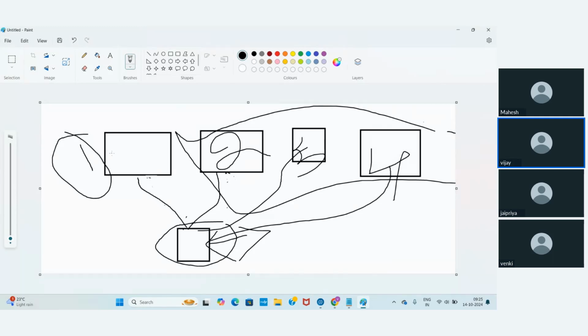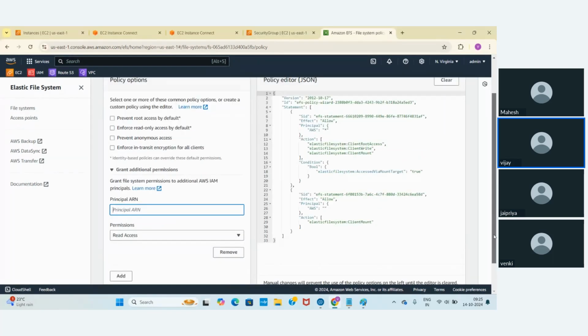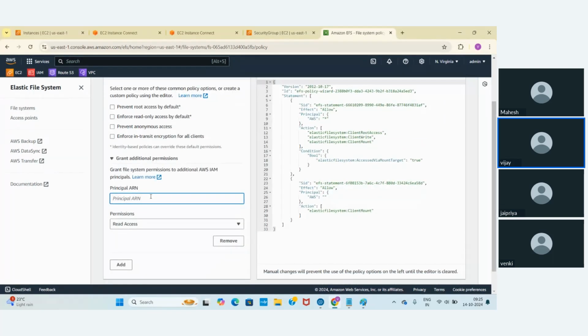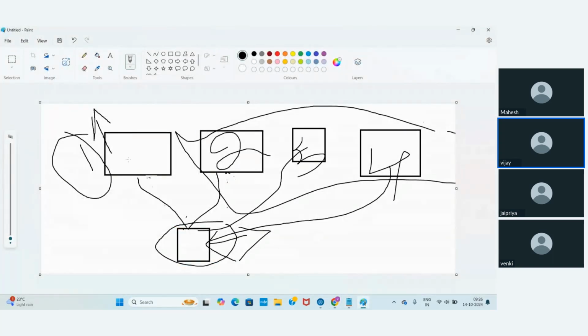Create an IAM role and attach that IAM role to the EC2 instance. Once you attach it, come back here, grant additional permissions, click on add. Give the principal ARN, which means the ARN of an IAM role. Give the IAM role and the access you require: read, write, root access, or only read, write, or only read access. You know what an IAM role is, right? So using that IAM role also, you can restrict the access to that EFS mount.